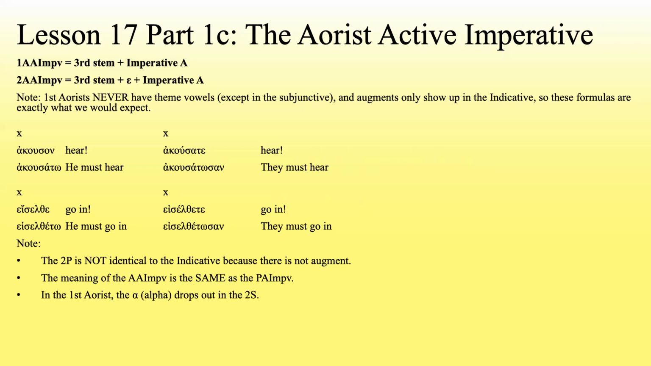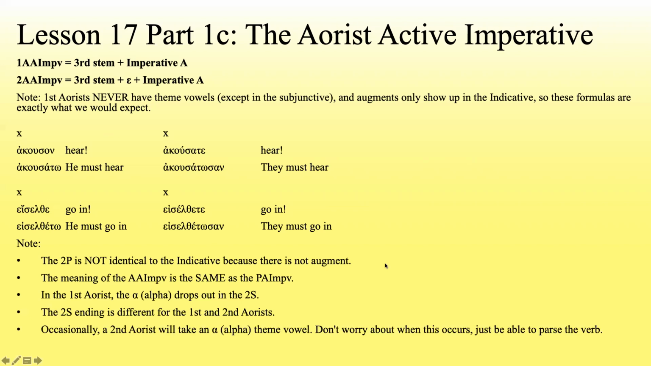In the first aorist, the alpha drops out in the second singular. So note that the alpha has disappeared right here. The second singular ending is different for the first and the second aorist. You notice we have the on ending here, and we have just the plain epsilon from the theme vowel here with no endings. Those are different. So do note that those are different. Again, you don't have to be able to form these, but you do have to be able to recognize them.